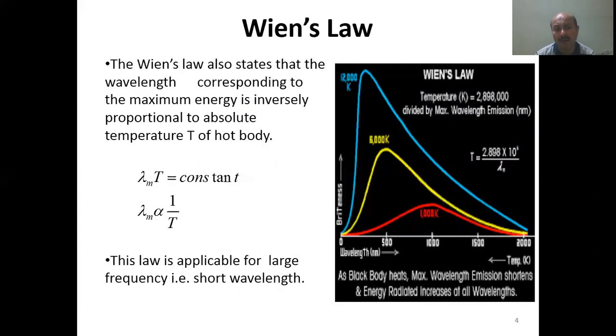With his observation, he concluded that the wavelength of maximum energy is inversely proportional to the absolute temperature of the body. That is, lambda m is proportional to 1 over T, or lambda m T equals a constant. This constant is known as Wien's constant, and its value is 2.892 × 10^-3 meter Kelvin.